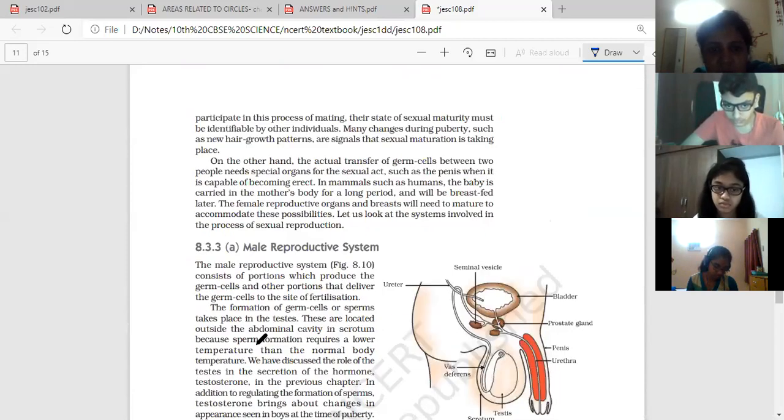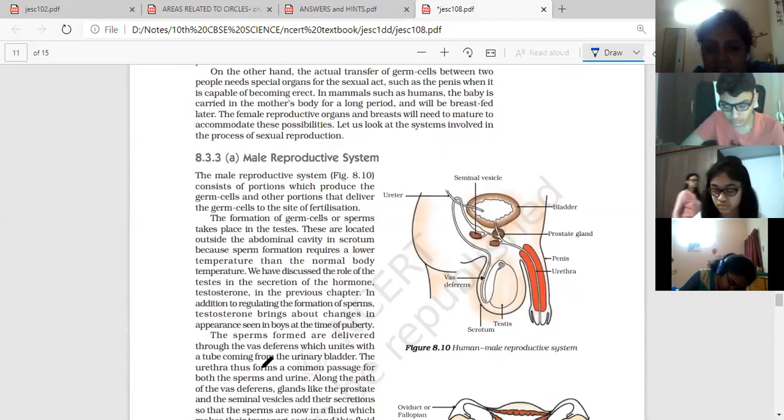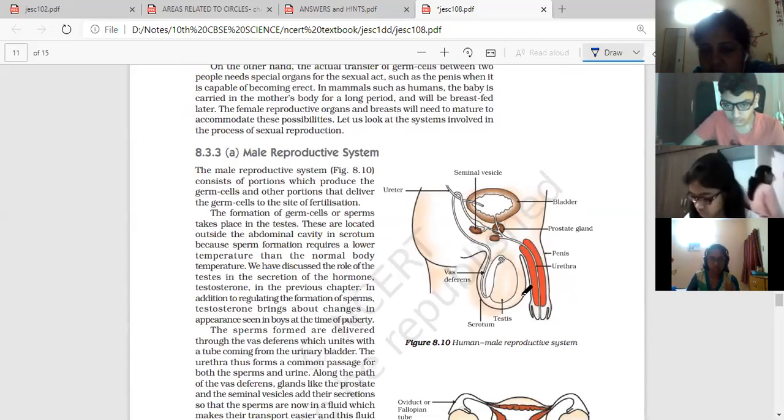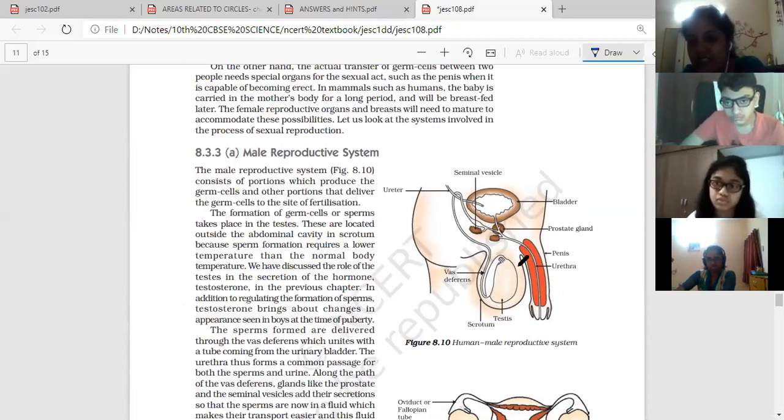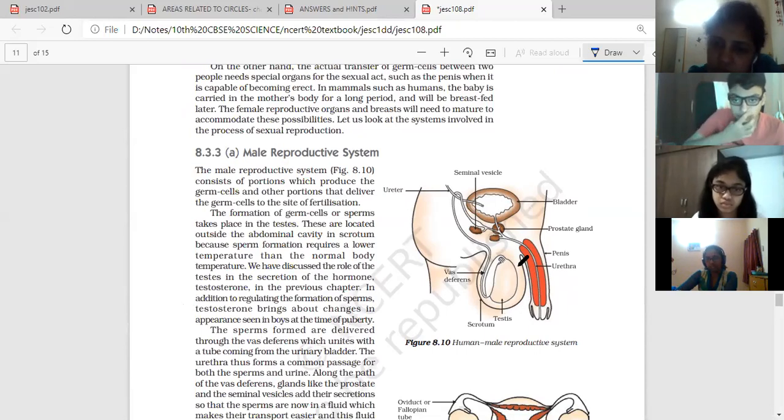In the male part, it is the pair of testes, then the scrotum. You need to remember the functions of those parts. Mainly you have to remember the testes, and you need to remember the function of the testes.